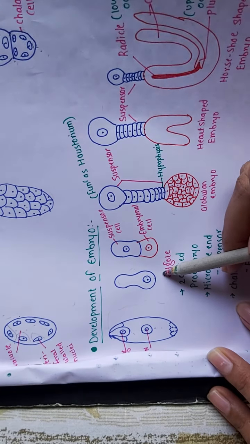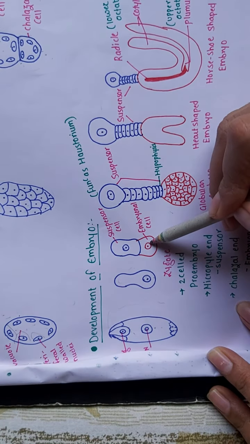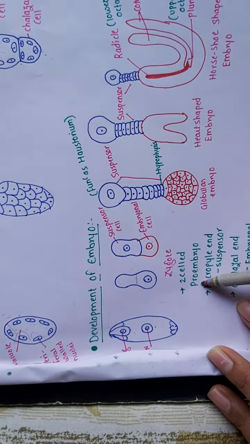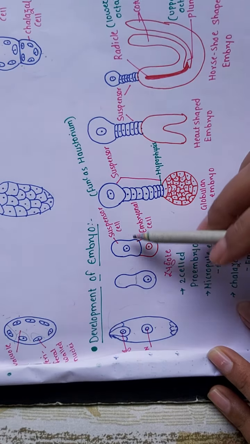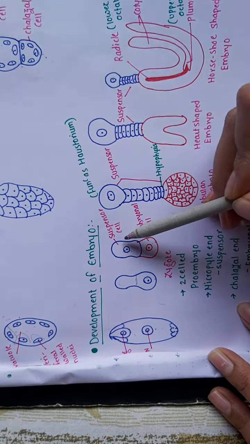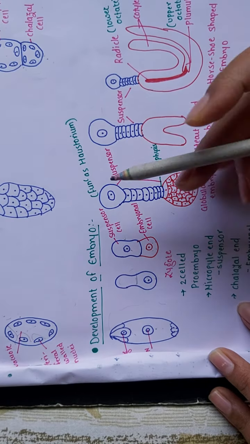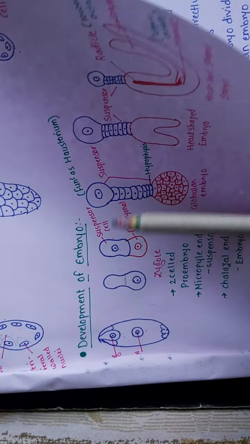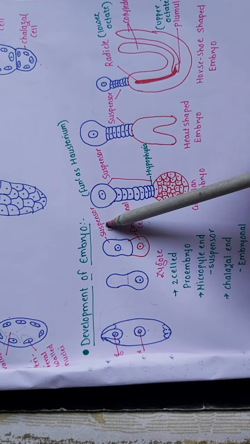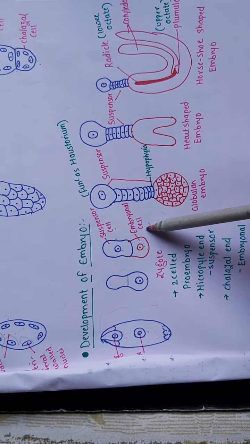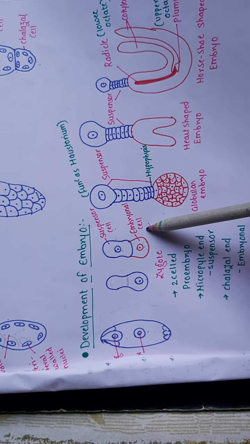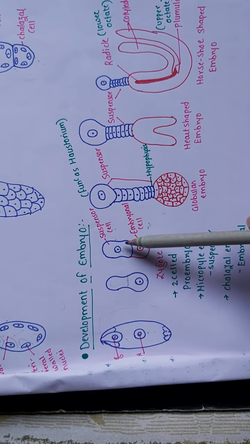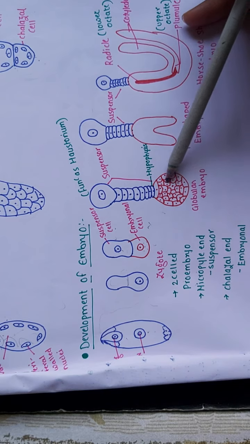Okay, in the zygote the mitotic division will happen, so it will form two cells. Two cells, pro-embryo, I have written over here. So one cell is the suspensor cell, and another cell is the embryonal cell. The suspensor cells are present towards the micropylar end, and the embryonal cell is present towards the chalazal end, right? After the two-celled structure, see, I have made the third diagram.